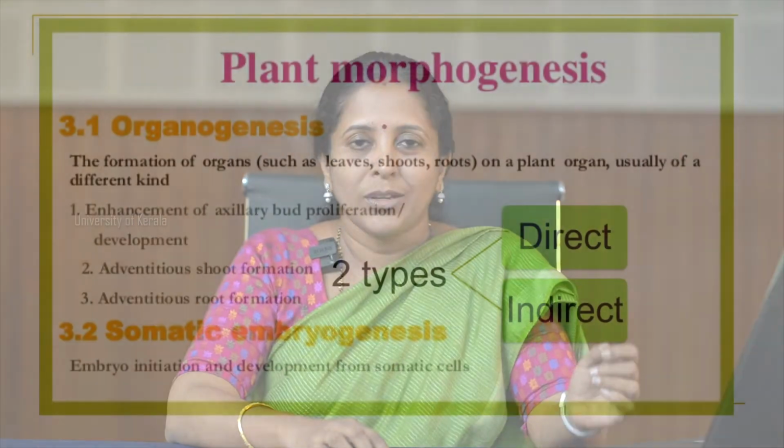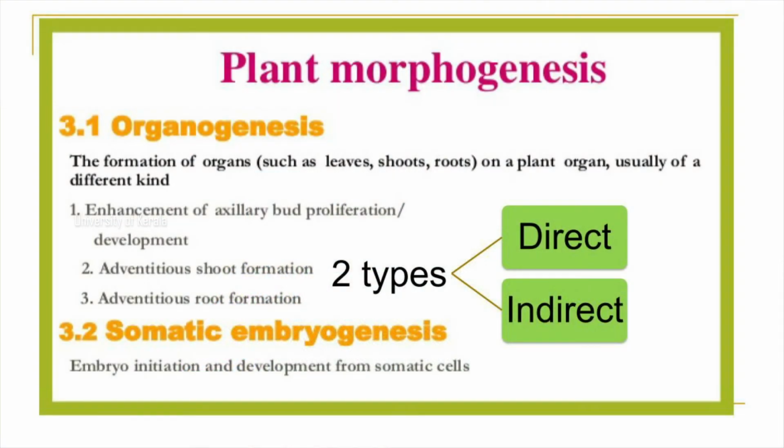Today I am discussing in vitro morphogenesis, which is the plant regeneration happening during plant tissue culture. Generally, in vitro morphogenesis in plant tissue culture is of two kinds. They are organogenesis and somatic embryogenesis.